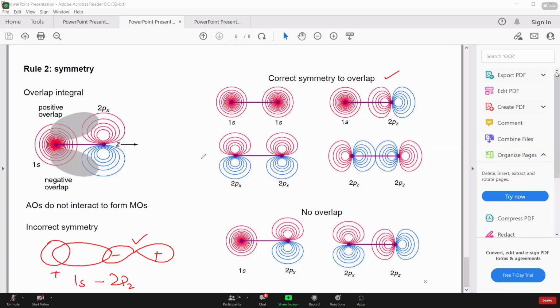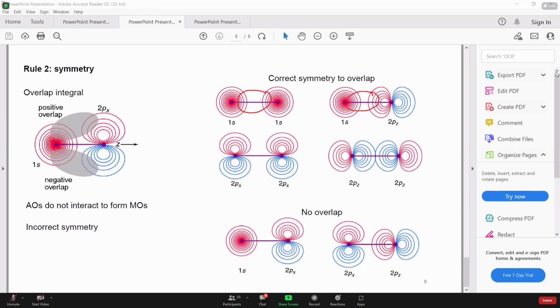The next case is 2px. Since the 2pz is already lying along this internuclear axis, that's why as I mentioned कि ये आपस में ऐसा नहीं हो सकता कि 2px rotate करके overlap करें ताकि overlap efficient हो. You might have seen or gone through the term linear overlap or sigma overlap. That basically means when two orbitals are coming closer, they overlap directly, like this one, like this one.